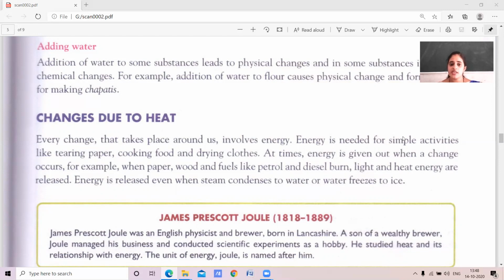Okay, so every change that takes place around us, either physical change or chemical change, involves energy. Energy is needed for doing the activities. At times, energy is given out when changes occur. When there is burning of a material, light as well as heat energy is released. Okay, no children?